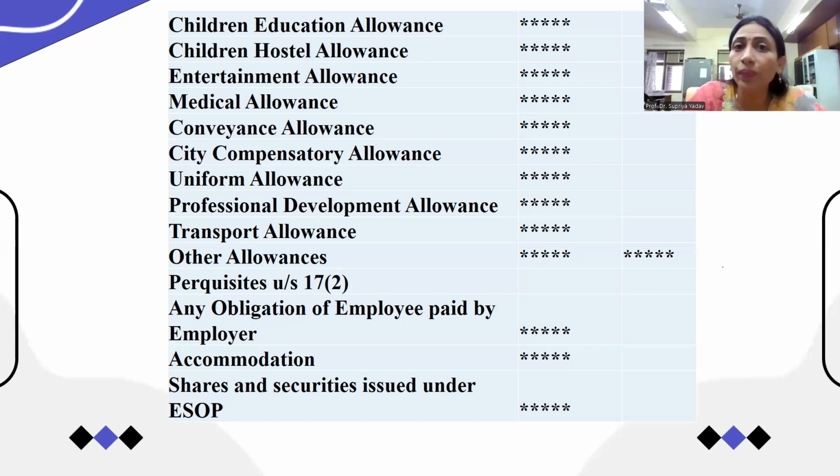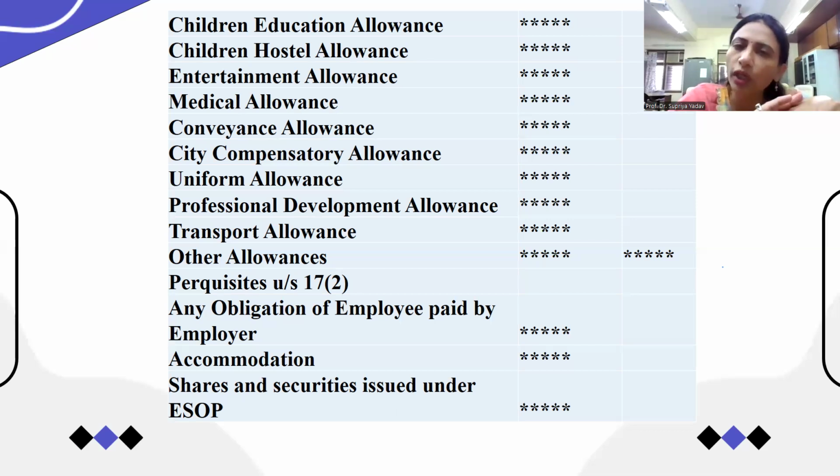Suppose an employer pays his secretary some extra money for extra work that is not overtime, but he takes extra care of the employer, or he provides all the services on a timely basis without considering office time, and he takes all the care that one person should take for the employer.